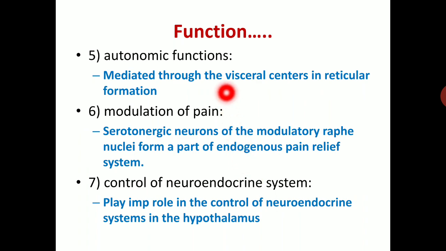Another function is autonomic, mediated through the visceral center in the reticular formation. Modulation of pain: serotonergic neurons of the modulatory raphe nuclei form a part of the endogenous pain relief system. Control of the neuroendocrine system: it plays an important role in control of the neuroendocrine system in the hypothalamus.